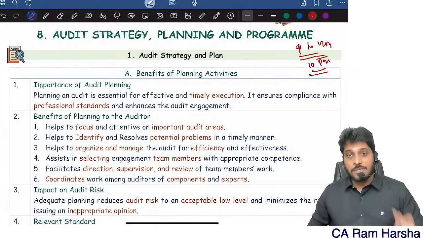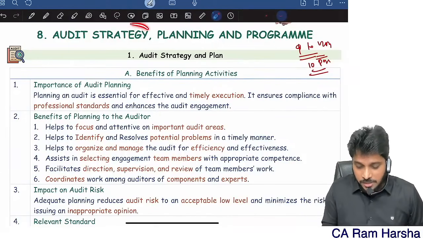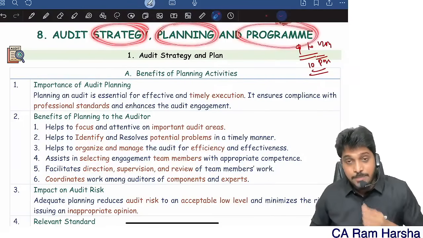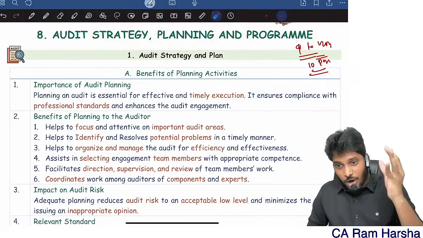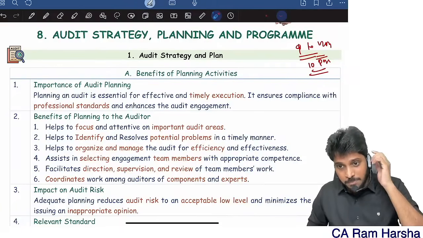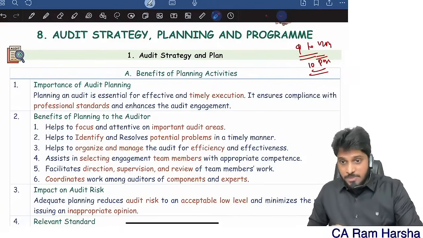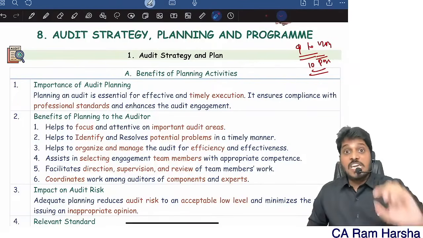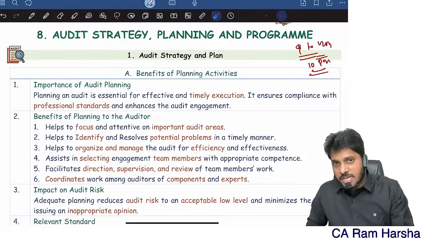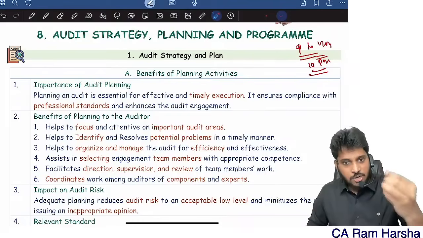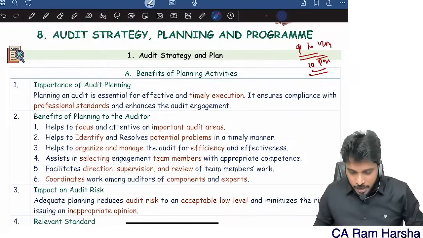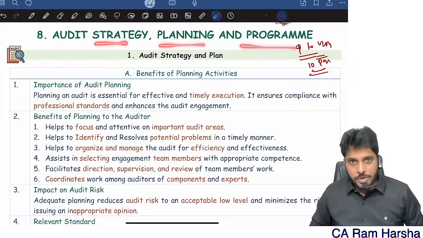So in this chapter there are 3 terms. What are the 3 terms? Strategy, planning and program. Audit strategy, audit planning and audit program. Yes, audit program is very important. Every topic in this chapter is equally important. It is a 10 page chapter, but any question can come from this. Any topic can be tested from this. So: audit strategy, planning and program.